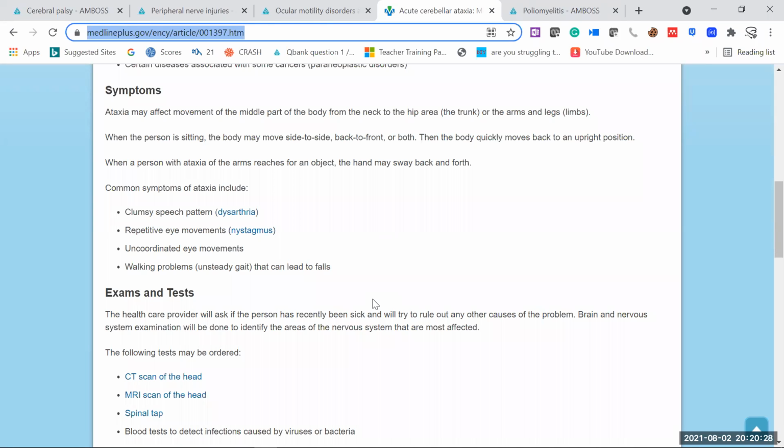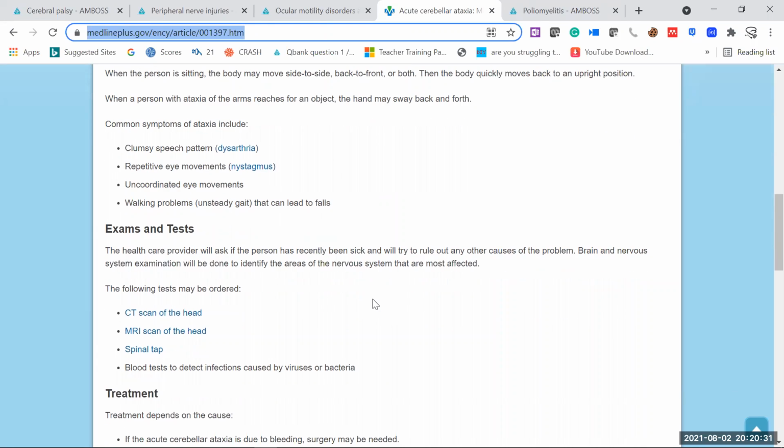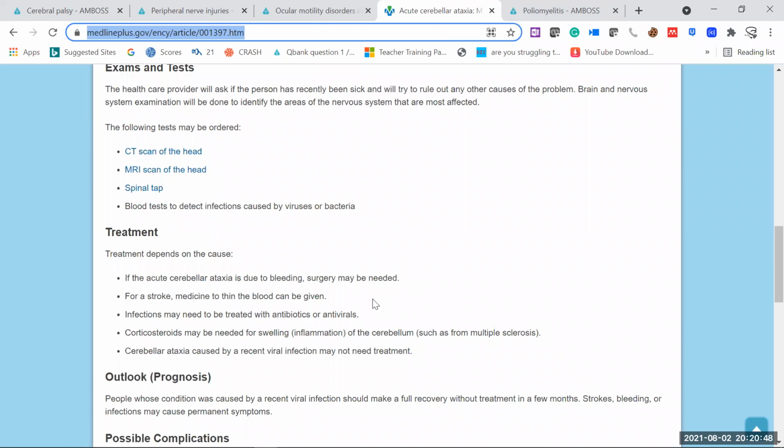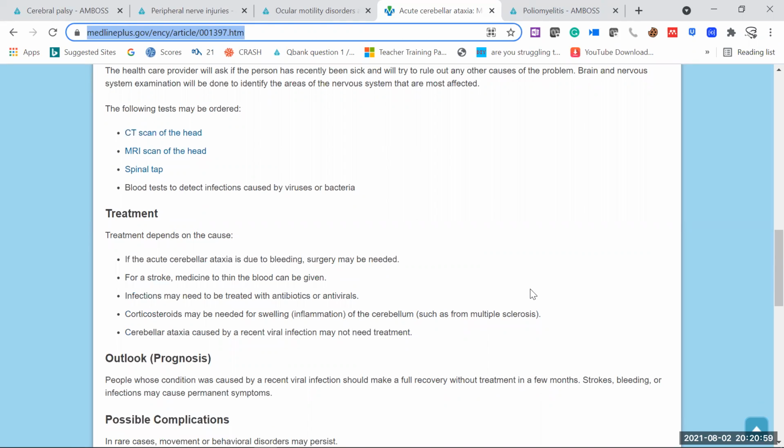Someone has to hold their hands every time they are walking. Of course, we can go for testing, like CT scan and MRI scan, because we need to see what is actually happening in the cerebellum. What is the cause? Infection, tumor, injury, maybe abscess. Whatever the cause is, we have to rule it out. Treatment depends on the cause. If there is bleeding or an abscess, we have to drain it and give antibiotics. If there is any infection, we have to treat it. If there is too much inflammation, we give corticosteroids, which act like magic and subside the inflammation. Or maybe if there is a viral infection, for example chickenpox.